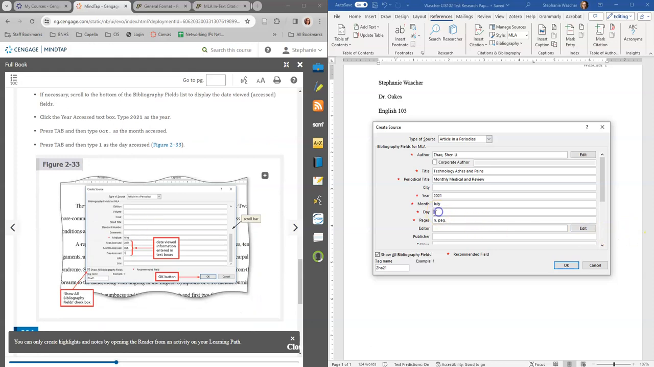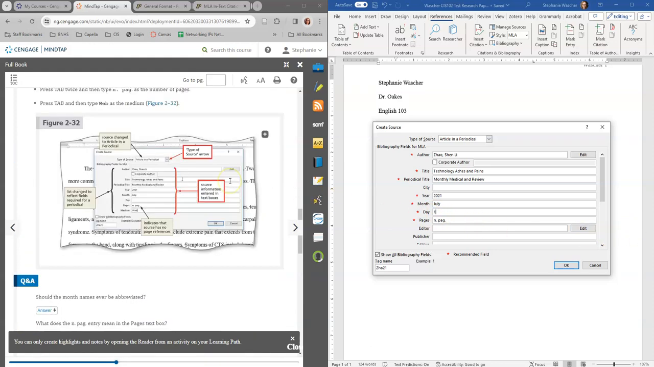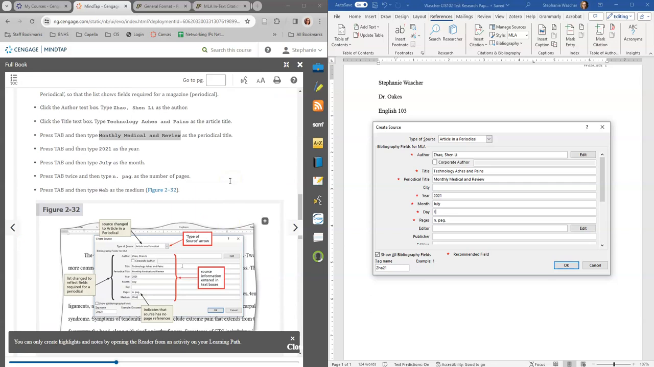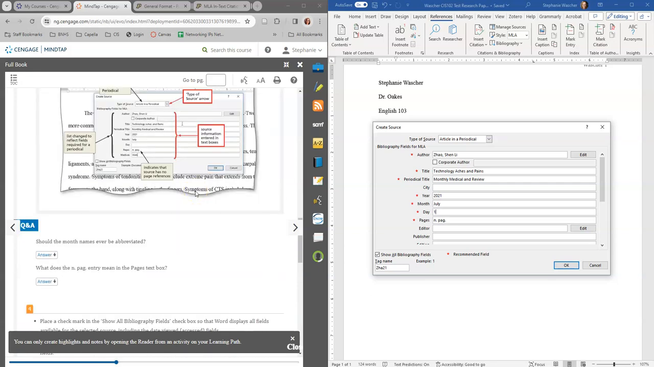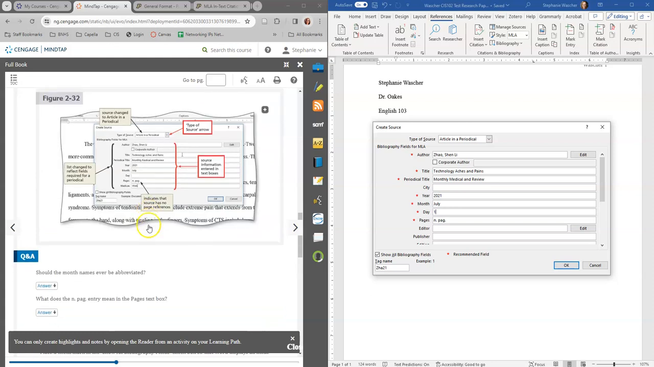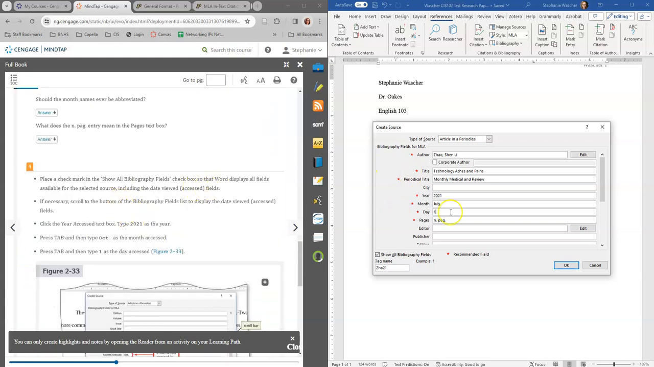Let's do first. I don't know. I thought they said July above. Let's double check that. There's a check mark and show all bibliography. So we need to change it to October, Devon. October 1st. So we got 2021, October 1st.